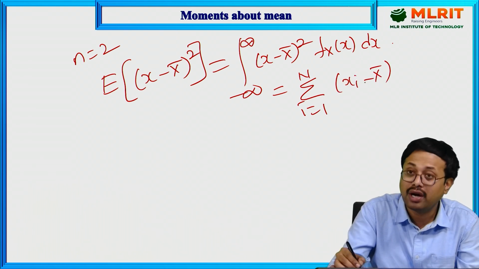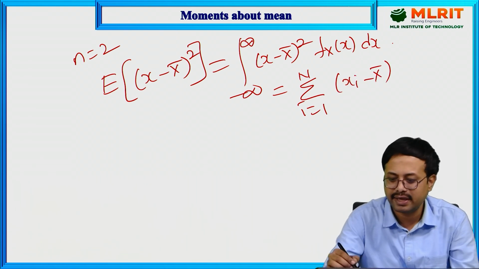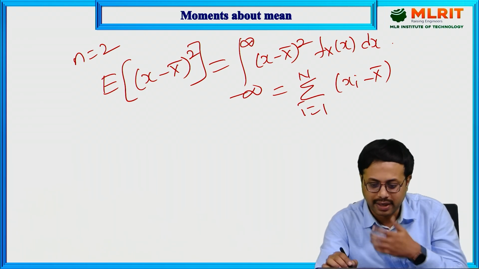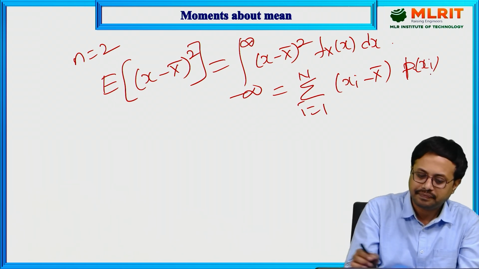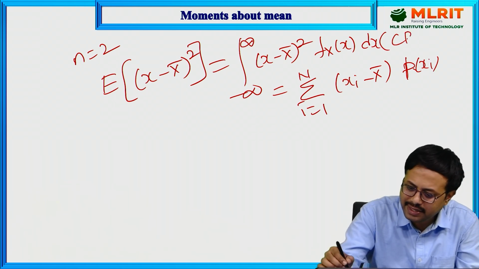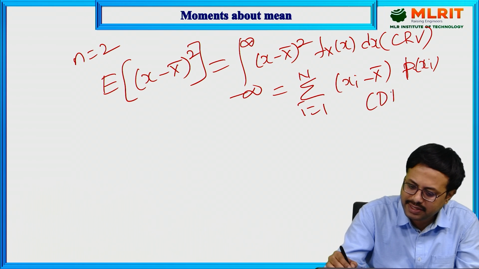squared. X bar is a constant, the expectation is a constant. In the calculation, you are going to get a constant value only, into P of xi. Okay, now next. This is for the case of a continuous random variable. This is for the case of a discrete random variable.